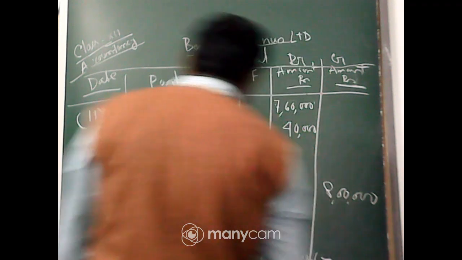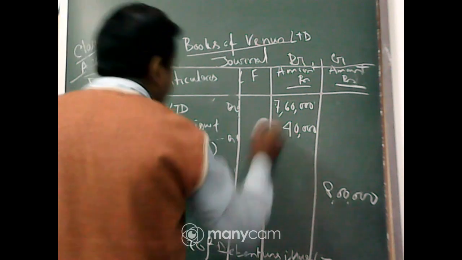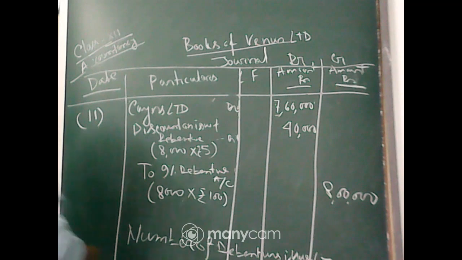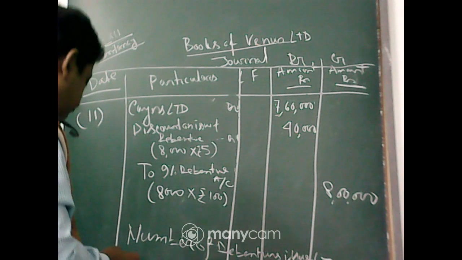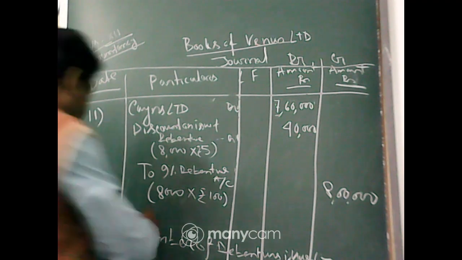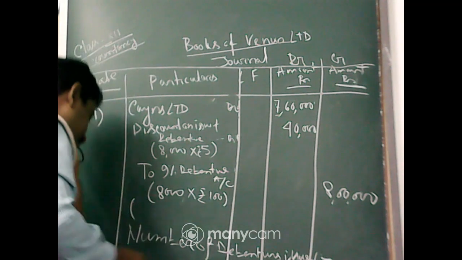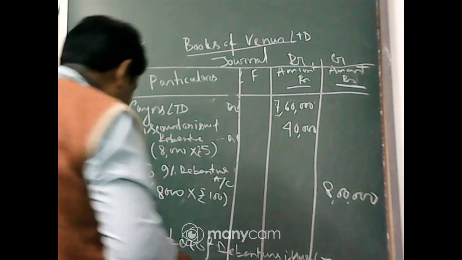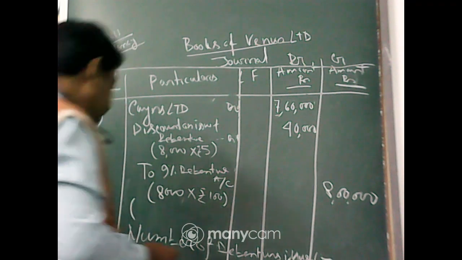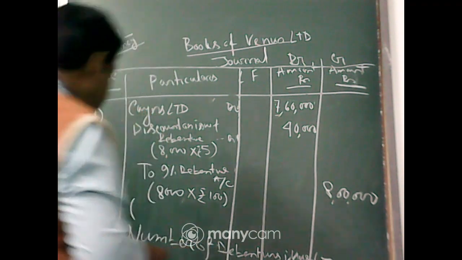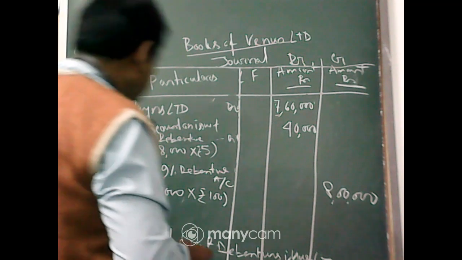So you are issuing 8 lakh, and there is a loss of 40,000, and to Keynes Limited you are giving 7,60,000. You can also write the narration: being 8,000 9% debentures of 100 each issued at a discount of 5%. That's the way you have to complete.